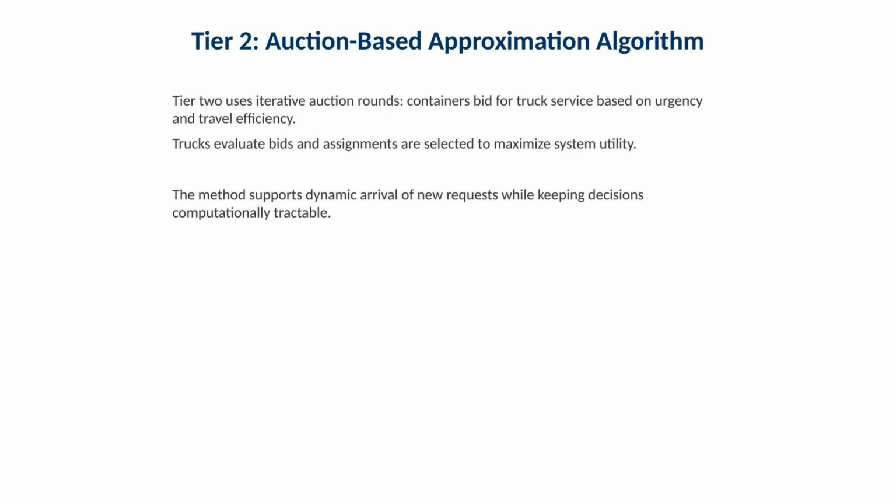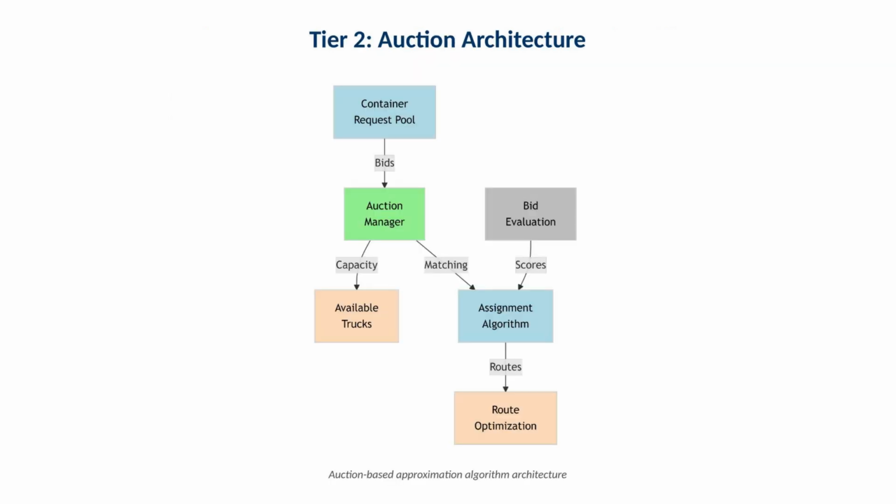Tier 2 uses iterative auction rounds. Containers bid for truck service based on urgency and travel efficiency. Trucks evaluate bids and assignments are selected to maximize system utility. Operationally, auctions support dynamic arrivals. When a new request appears, it enters the next round and competes for capacity, which is a natural match to a terminal environment. This slide presents the architecture of the auction-based approximation algorithm.